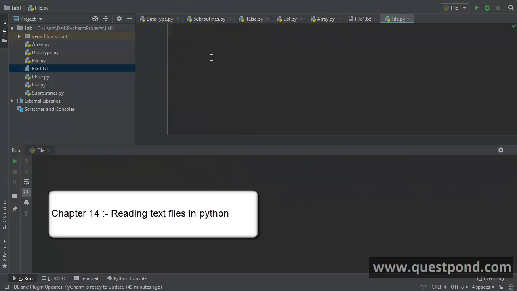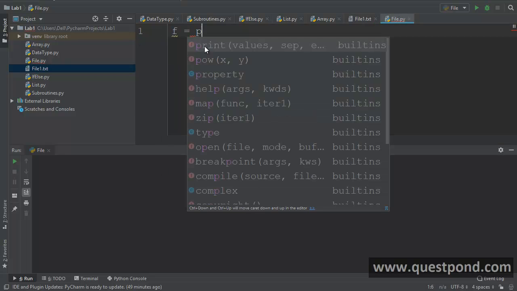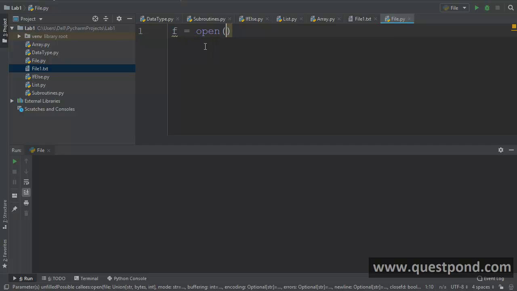Now one of the most common things you will do as a programmer is read and write from files, right? So you can see that I have a file here, file1.txt, which has 2 or 3 lines, 1, 2, 3. Now let us say you want to read that, you can say f is equal to open. So open the file. What is the file?